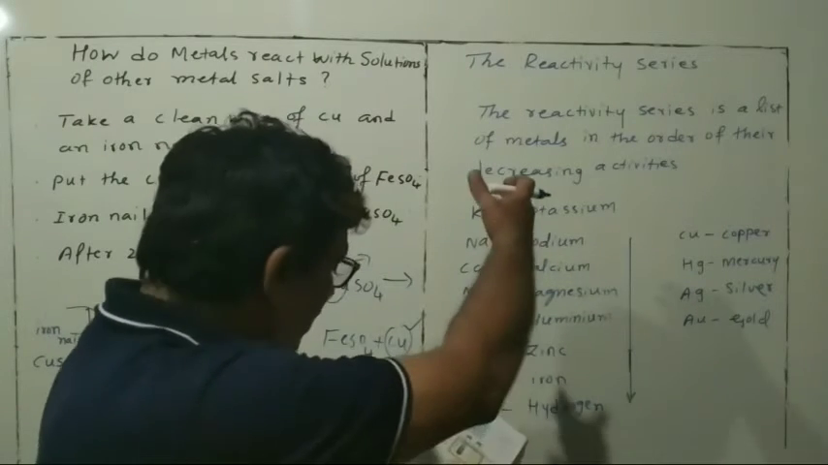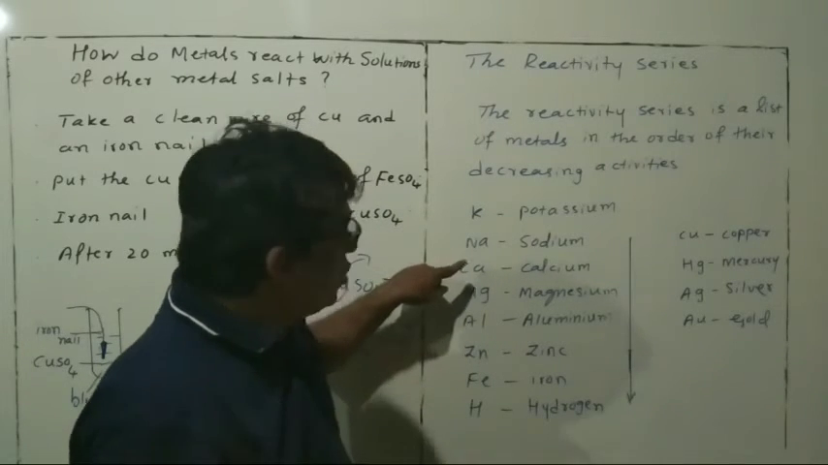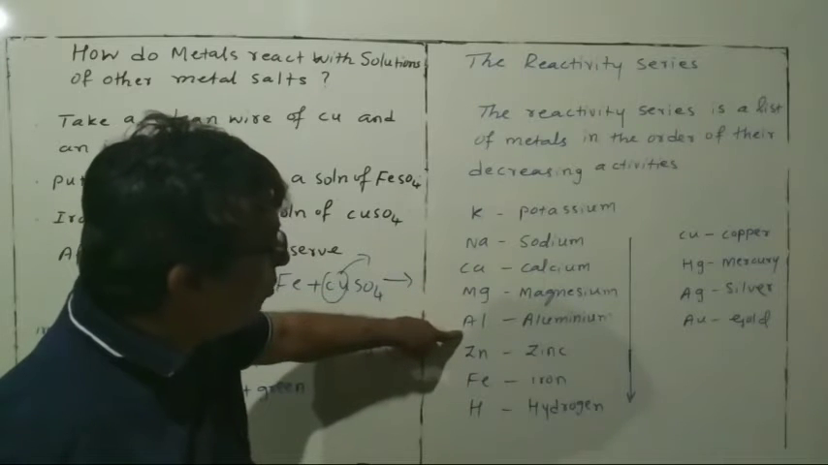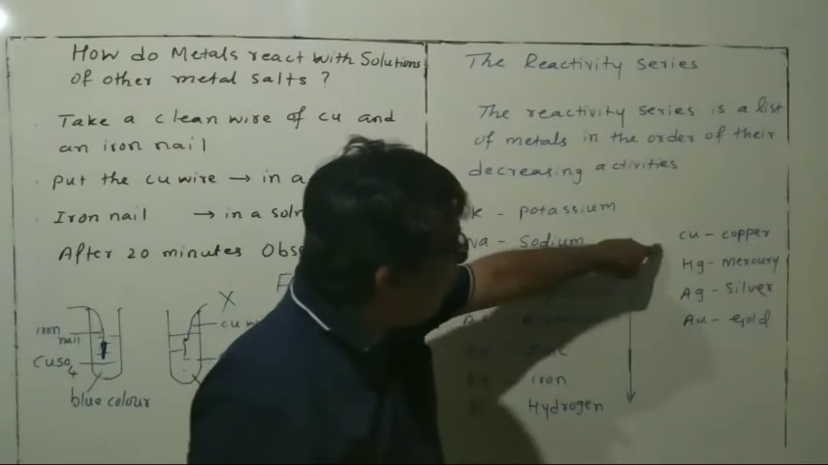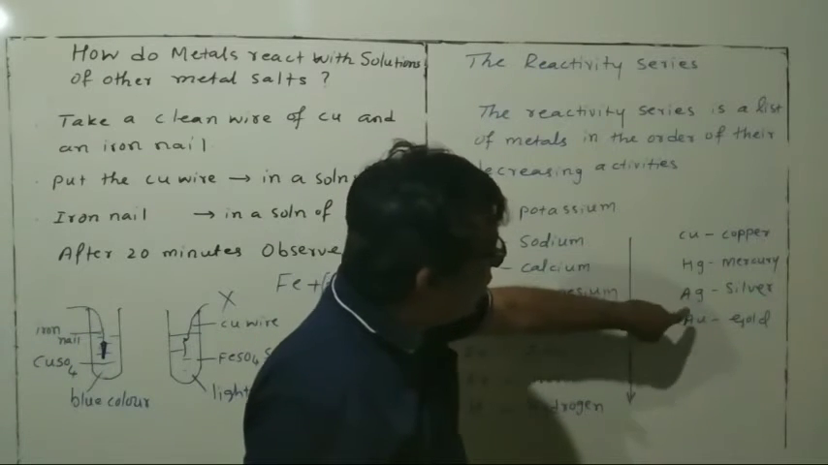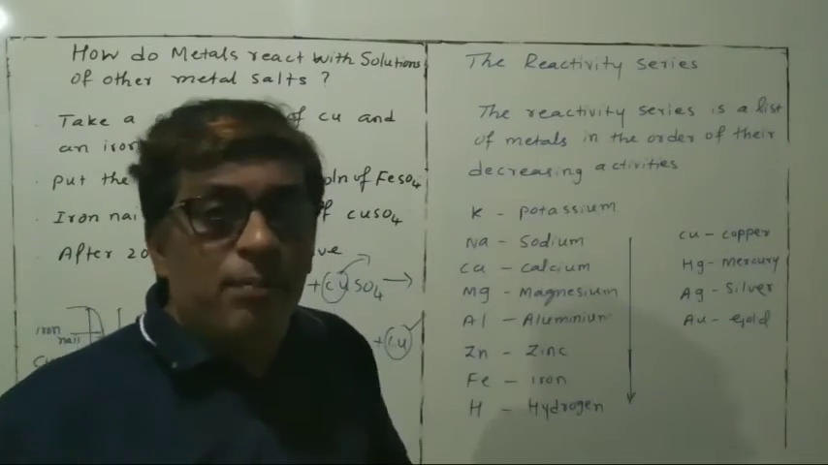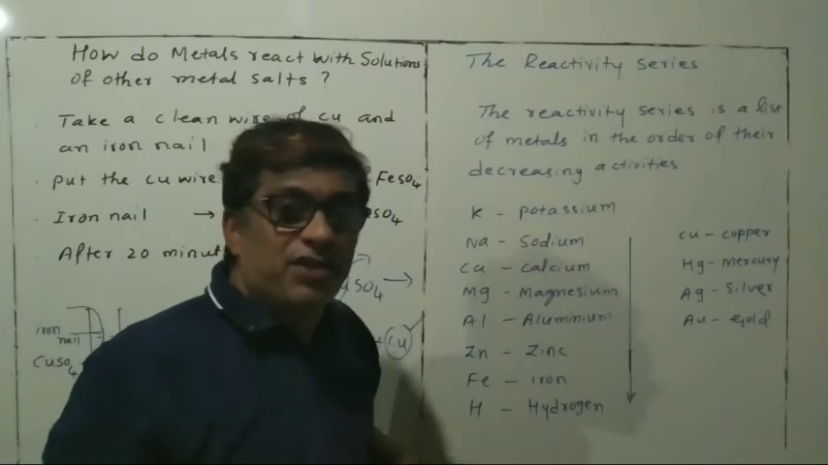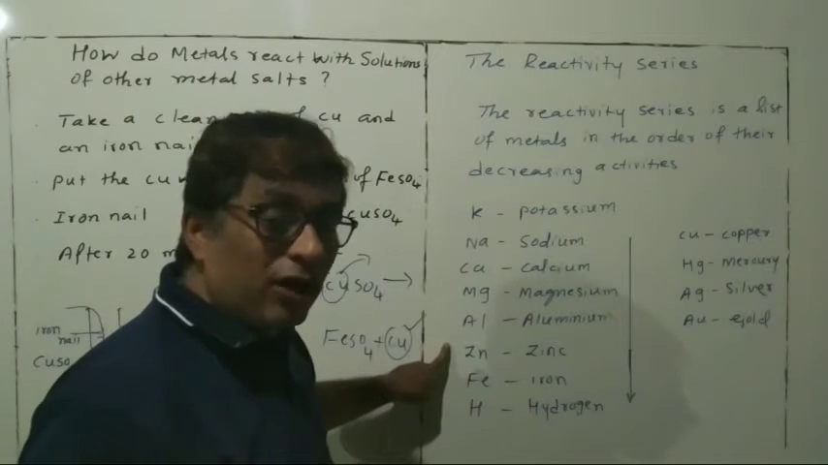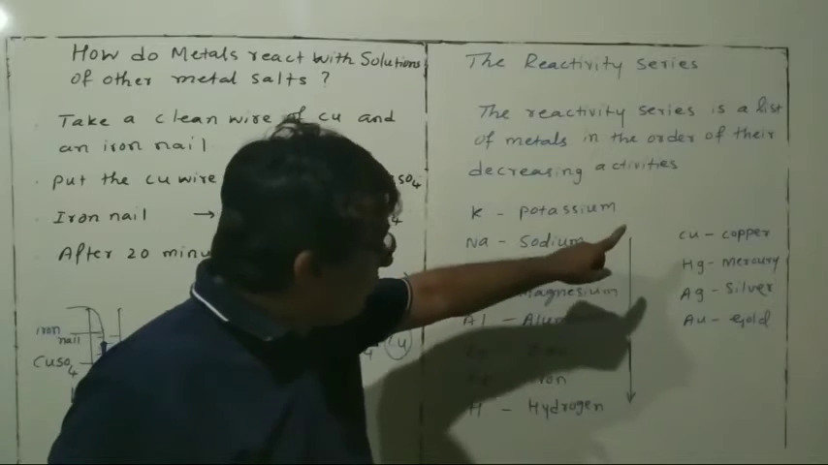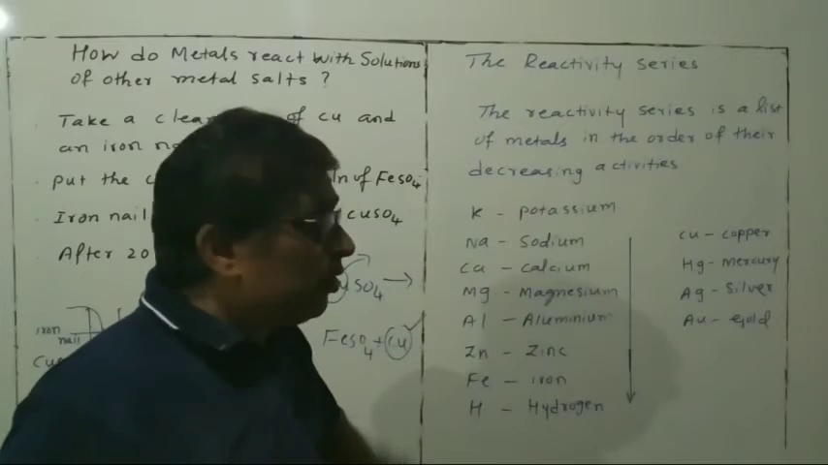Now you see the reactivity series of metals: potassium, sodium, calcium, magnesium, aluminium, zinc, iron, hydrogen, copper, mercury, silver, gold. Dear students, like a table, you have to memorize this, or keep it in mind. Potassium, sodium, calcium, magnesium, aluminium, zinc, iron, hydrogen, copper, mercury, silver, gold. This way you have to remember.